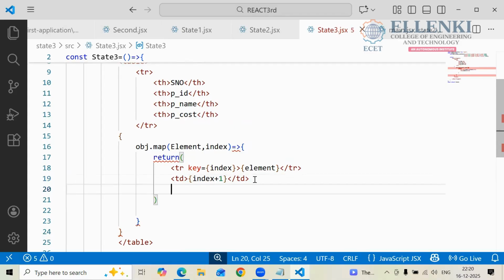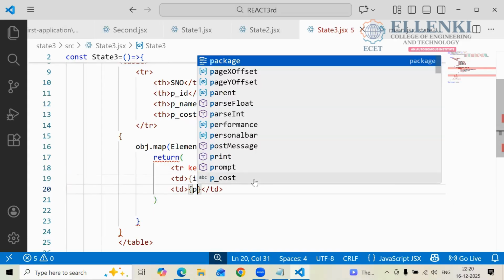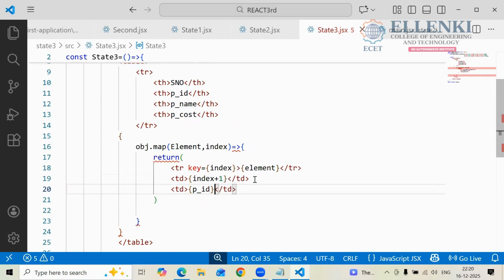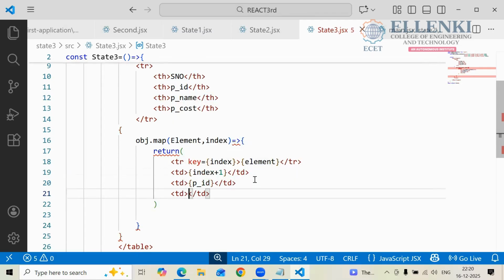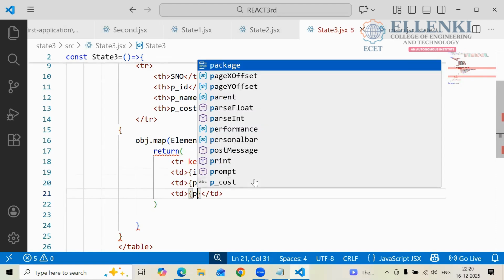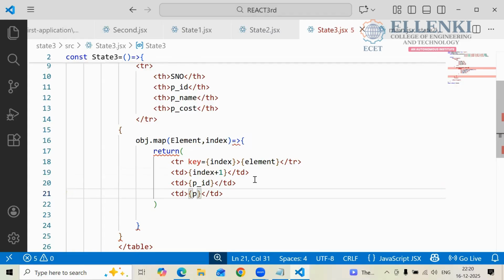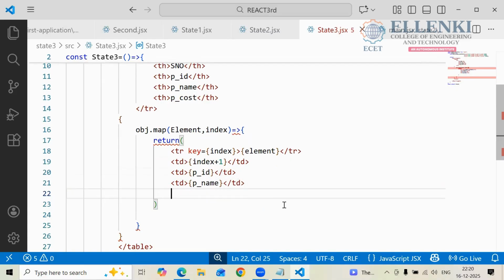Later, one more TD I am taking here. What are we printing in this TD? We are printing PID, P_ID. And next one TD. And here I have to print P name. And later what I have to print? P cost. TD and curly braces. Here you have to write P cost. That's it now.